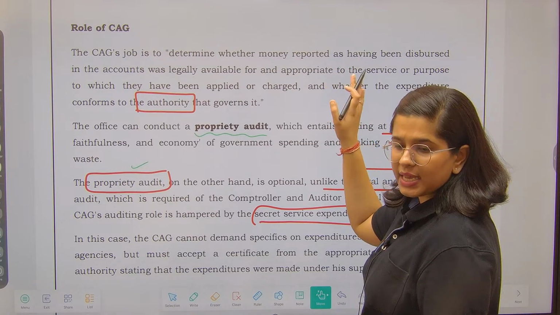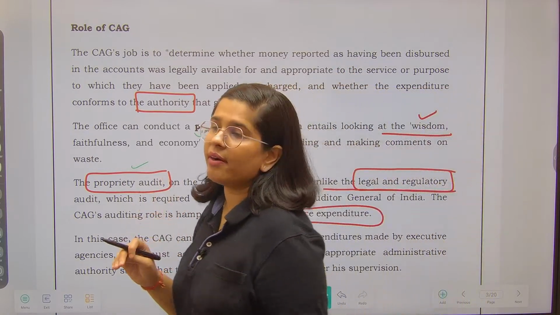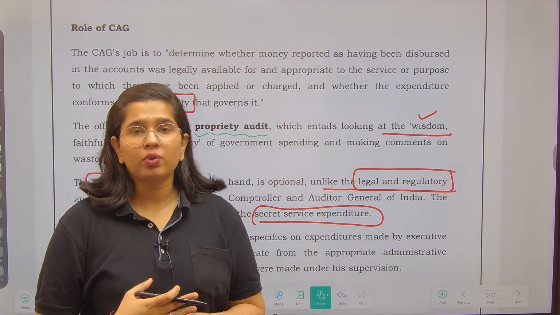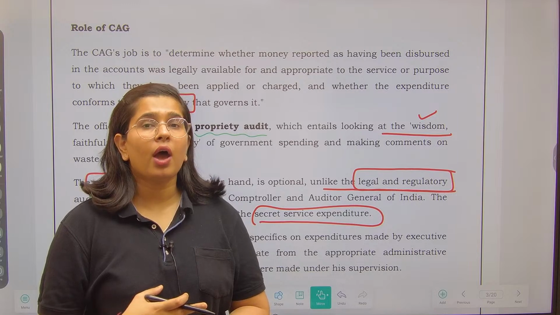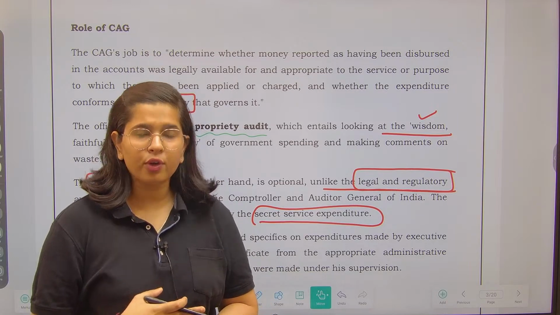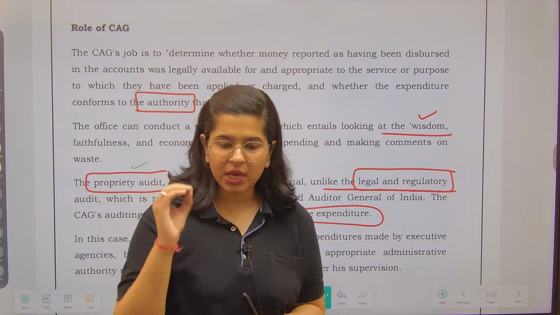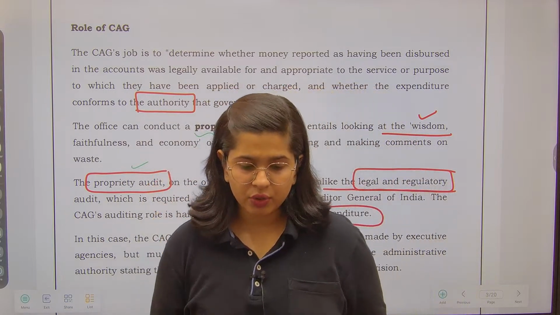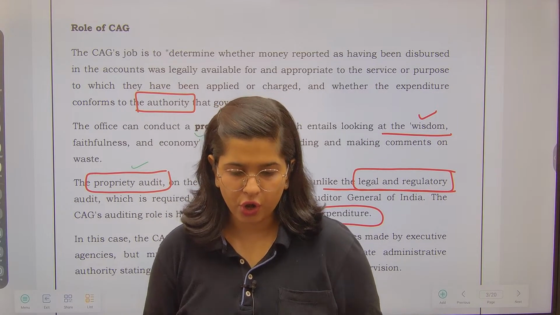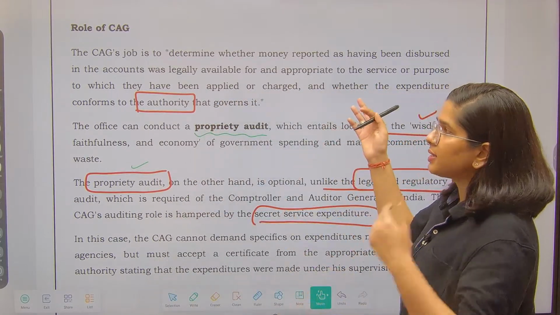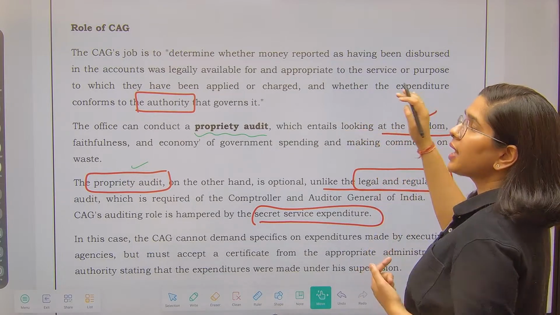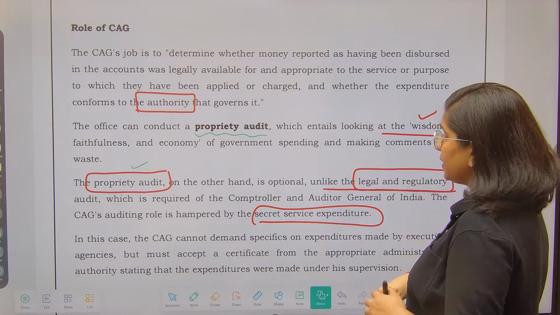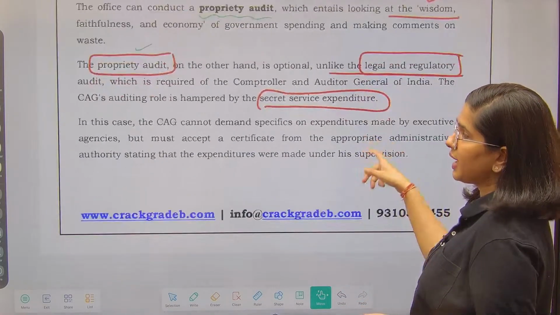Whether the amount which has been spent was legally available or not. So if you have spent 2 lakh rupees, whether Parliament has authorized you to spend 2 lakh rupees or not, ठीक है? The CAG will look into whether the Parliament has authorized this particular expenditure or not. This is why it is called a legal and regulatory audit. This is compulsory, whereas conduct of the proprietary audit is optional. That means if the CAG wants, then he can do that.